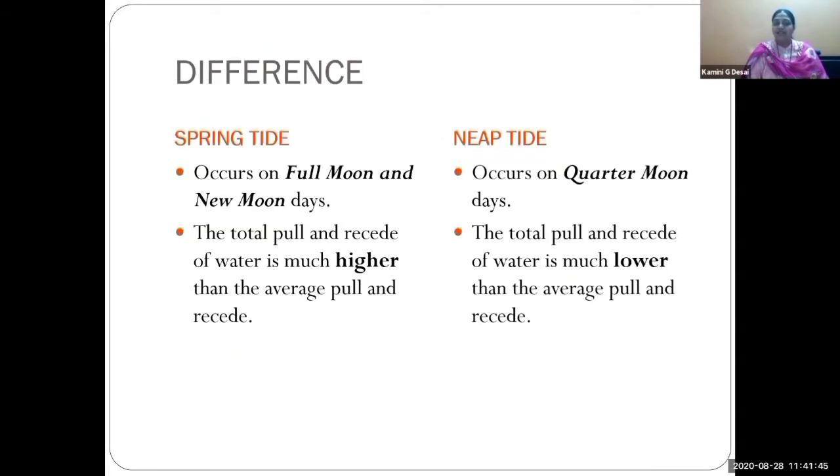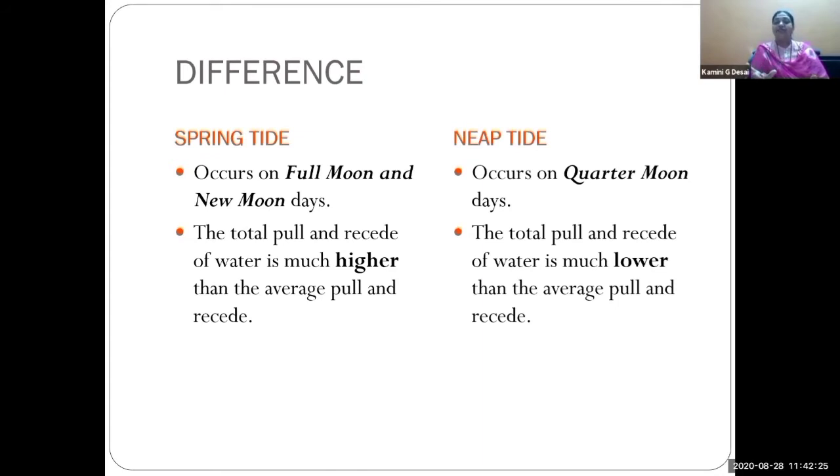Once again, children, very good. You are telling me what the differences are between the spring tide and neap tide. We will find the difference between them. Spring tide occurs on full moon days and new moon days. Neap tide occurs on quarter moon days, first quarter and third quarter.